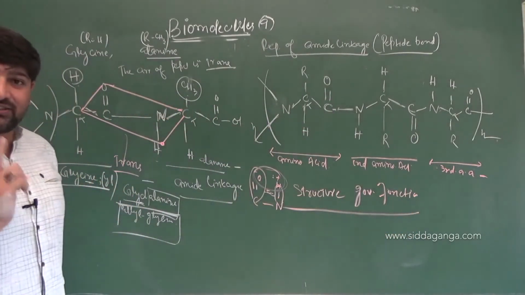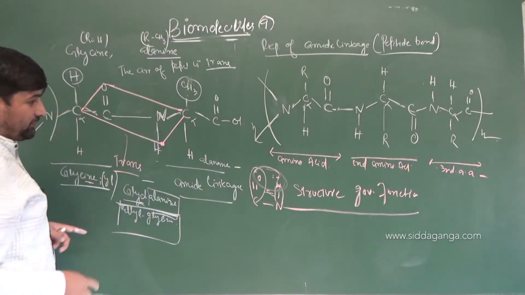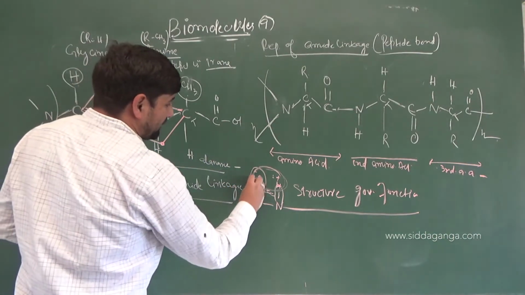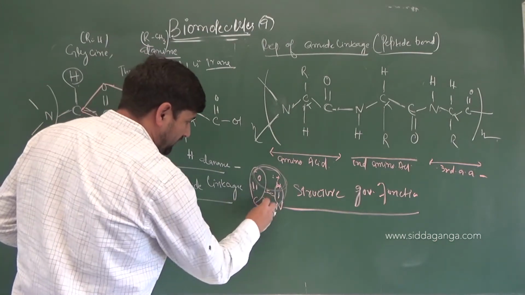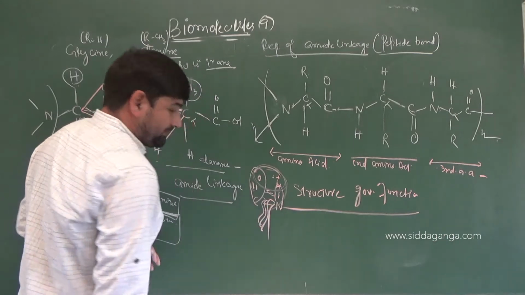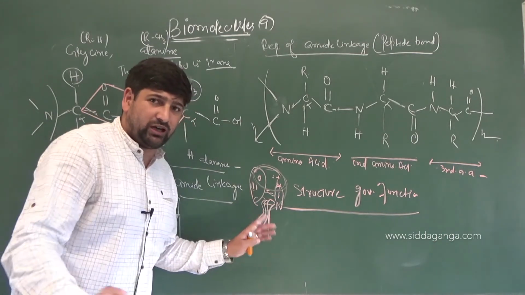So what exactly is the structure of the molecule? It will govern its function. If it is in cis configuration, like I have shown here, the pi electron cloud can overlap with the NH bond, and repulsions can come into play. Once repulsions occur, breakdown of this bond can occur. If there is a breakdown of this bond, then the amide linkage will not exist, and we will not be able to have